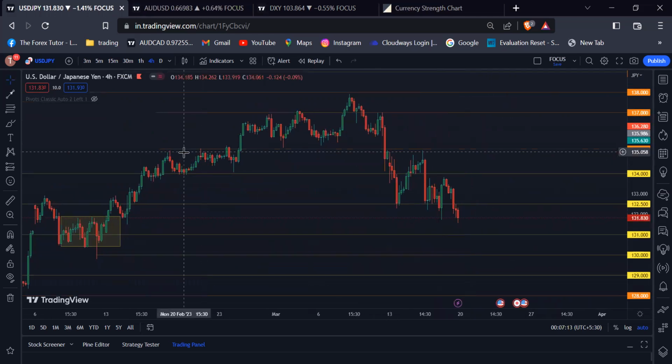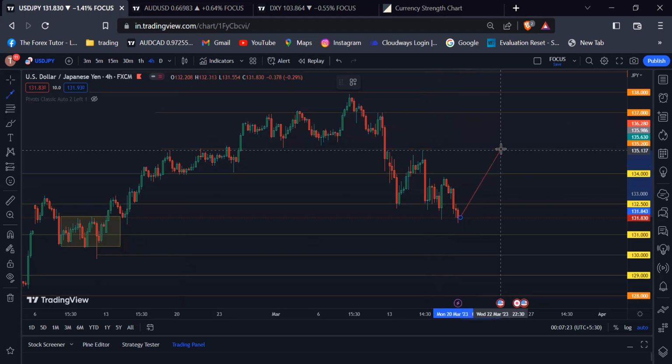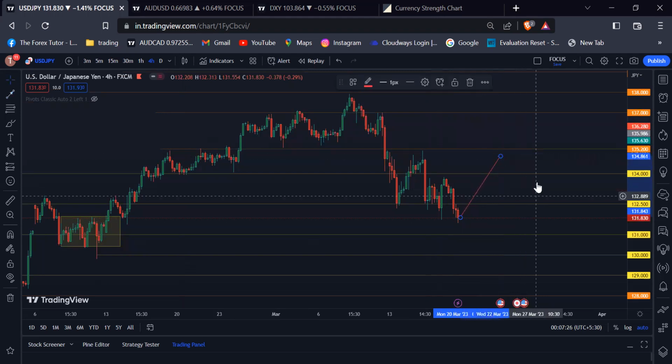If the dollar index gains some momentum upwards, then we will see the USD Yen again moving upwards to the 135.200 psychological level,